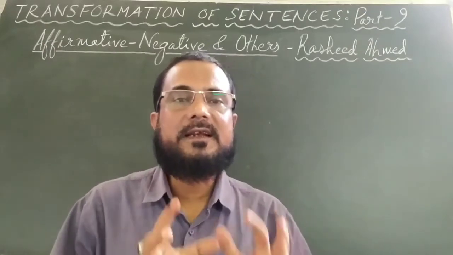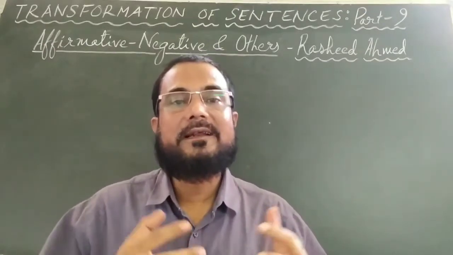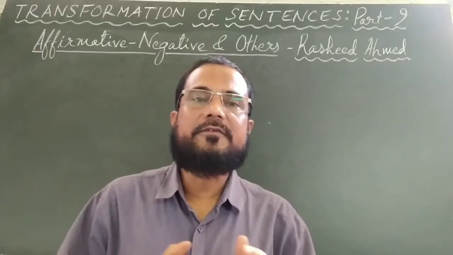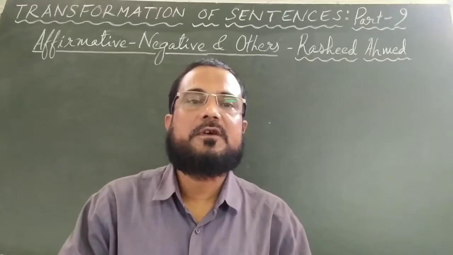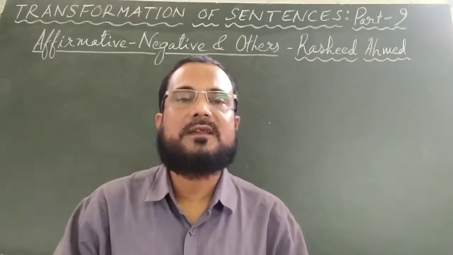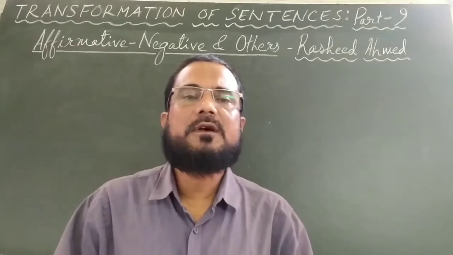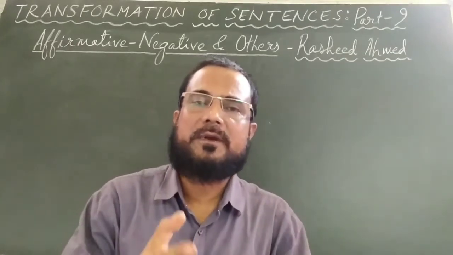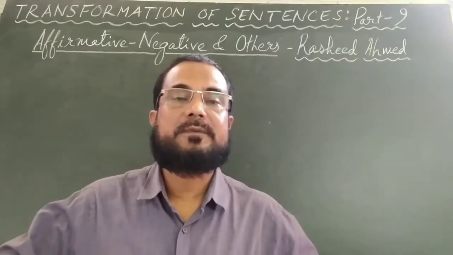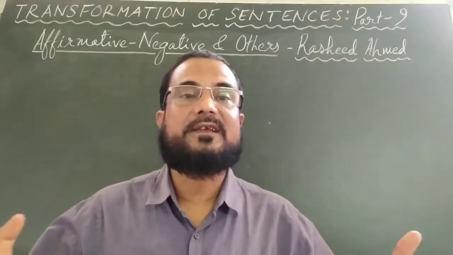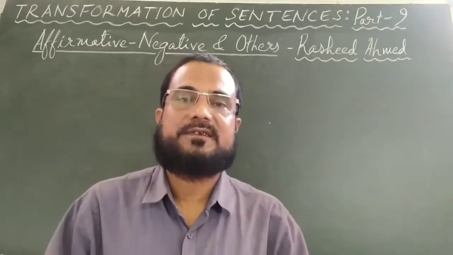And when you use English or any language to ask something, if you want to know something, the type of question that you make is called an interrogative sentence. If you want to ask someone to do something, if you want to request somebody or order someone, then that type of sentence is called an imperative sentence. You can wish, you can pray for someone, that is an optative sentence. You can express your exclamation, your wonder or surprise or sadness or pain. These are called exclamatory sentences.